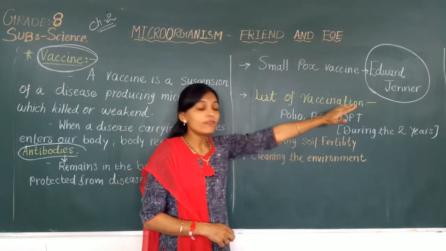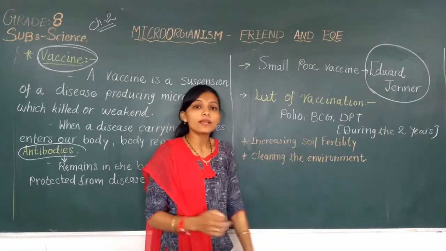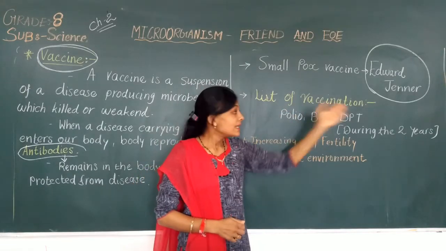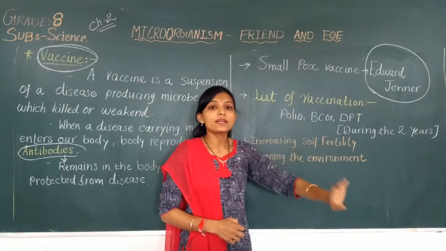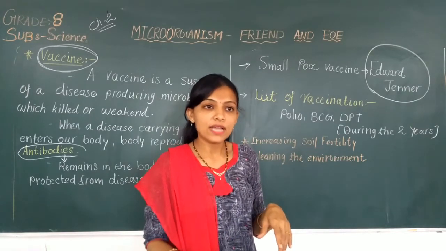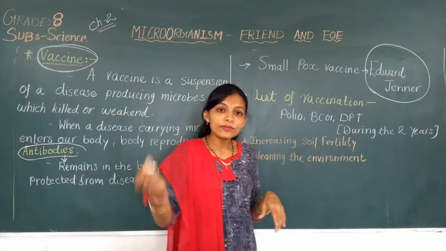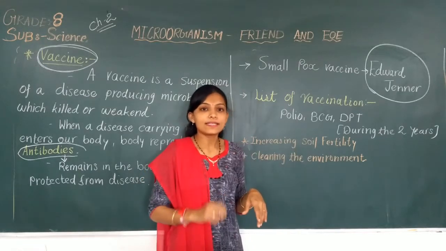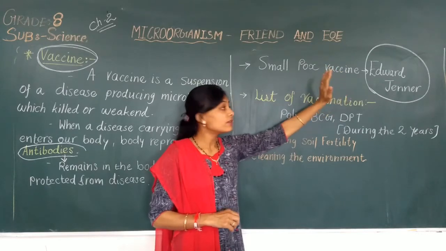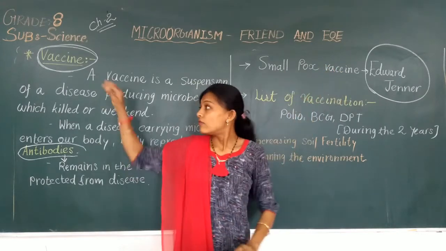Now, some list of vaccinations. In your childhood, you have taken some vaccinations like polio, BCG, DPT during the age of 2 or 3 years. The government provides vaccination in your childhood so that in your future life you will fight against diseases. Now these are the usefulness of microorganisms in vaccination.